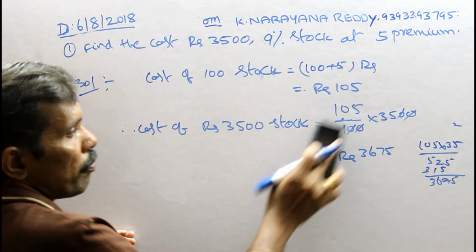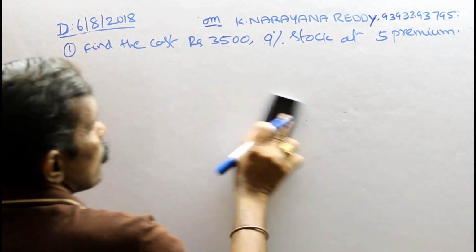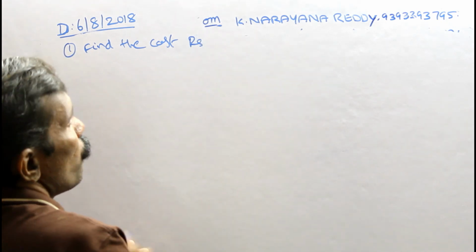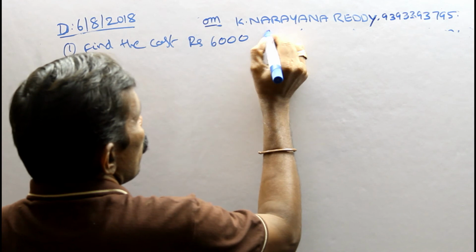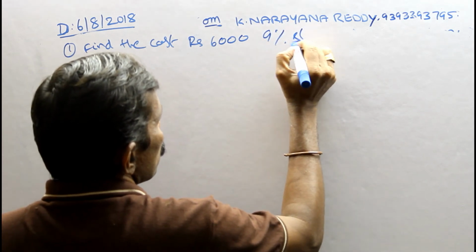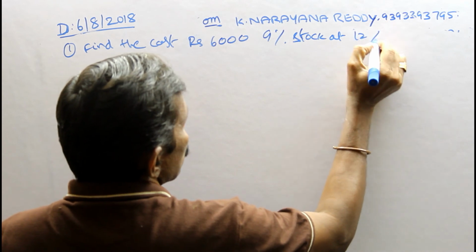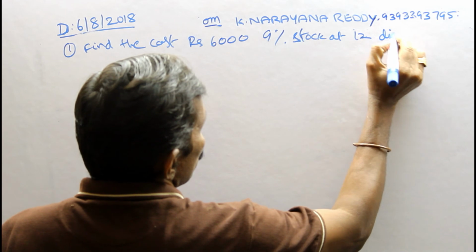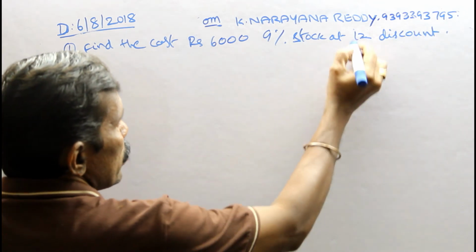Next we take another kind of question, discount. Find the cost of 6000, 9% stock at 12 discount. Here the discount is 12.